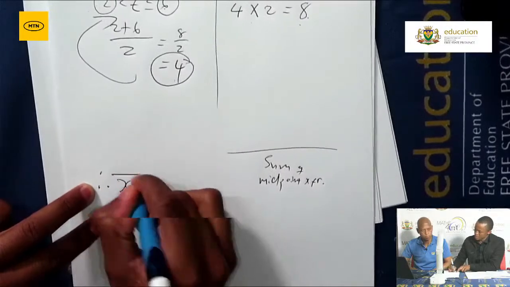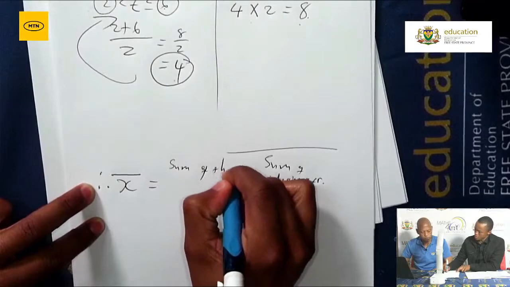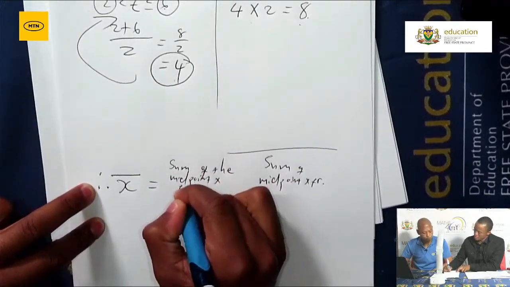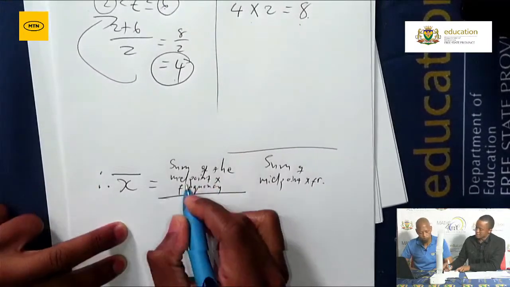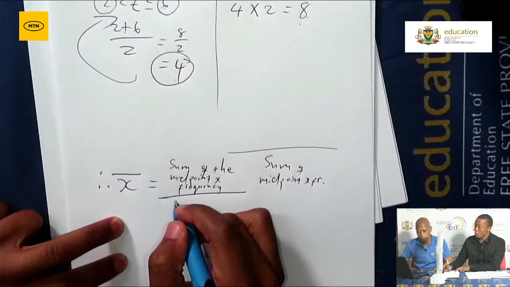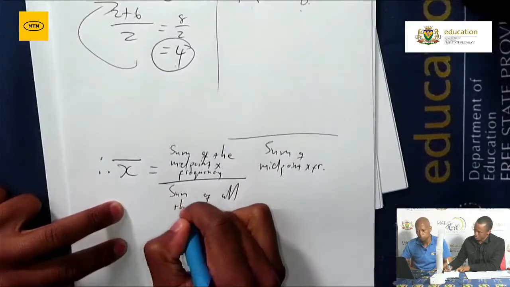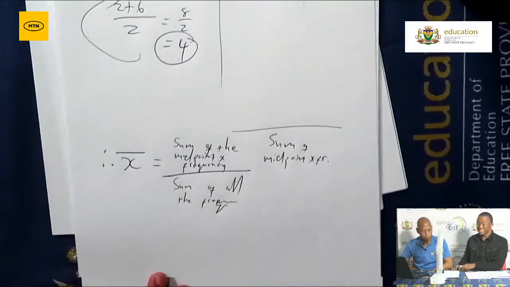So the estimated mean is the sum of the midpoint multiplied by the frequency, divided by the sum of all the frequencies. And then that will give you the estimated mean.